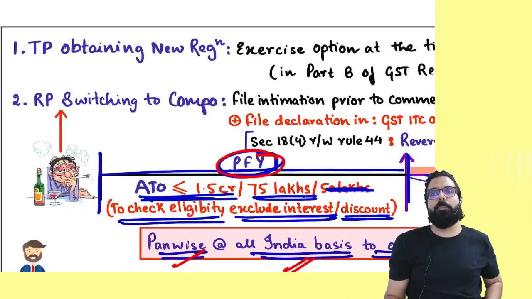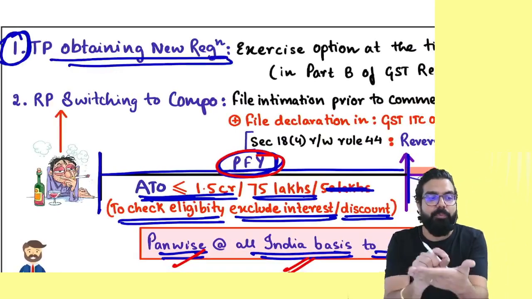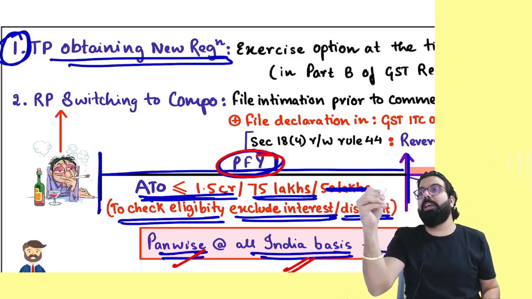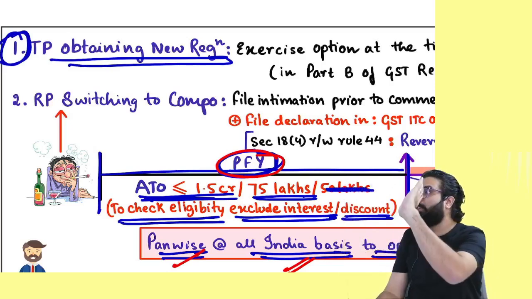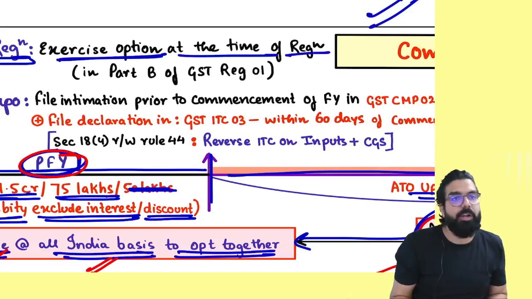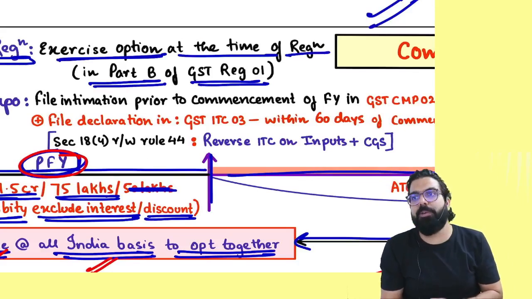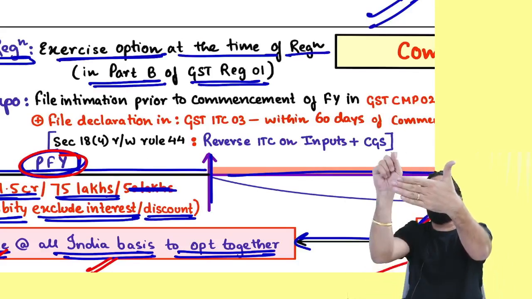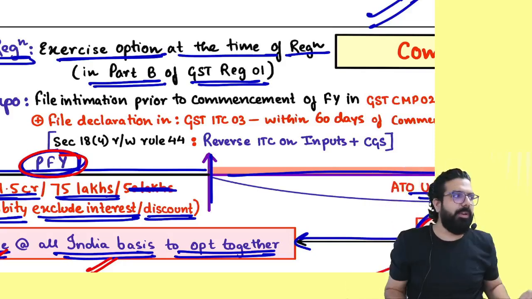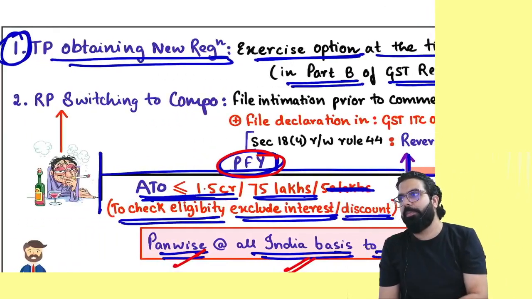Can you tell me how to take composition scheme everyone? Remember, if you are taking new registration, when you are filing your form for registration GST REC 01, in that part B only you can say, sir, I want composition scheme, and your registration will come under composition scheme. It says you should exercise the option at the time of registration in part B of GST REC 01. In that part B you should tick and say, sir, I want registration under composition, and your registration will come under composition scheme.